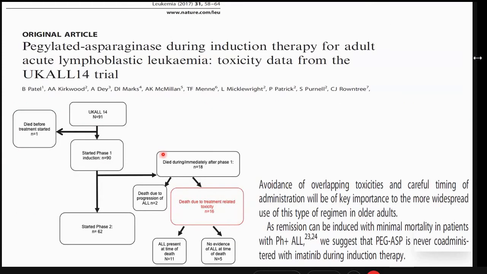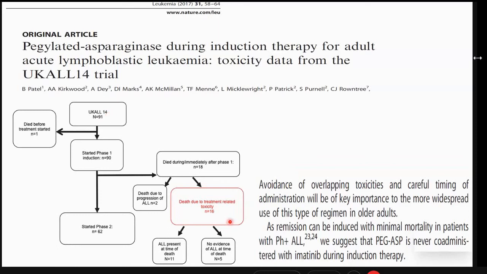This was a paper from the UK ALL14 trial in which they analyzed only the toxicities, and they compared when they were not using PEG L-asparaginase and when they used it in the same doses as in the pediatric age group. So the UK ALL14 was the first in the series of adult ALLs where they used the same dose of PEG L-asparaginase as they used in pediatric patients.